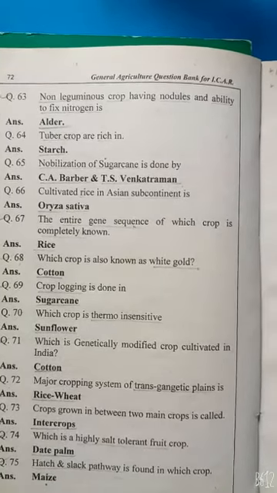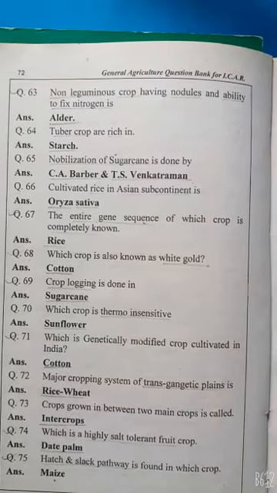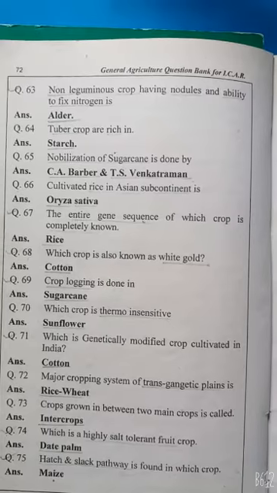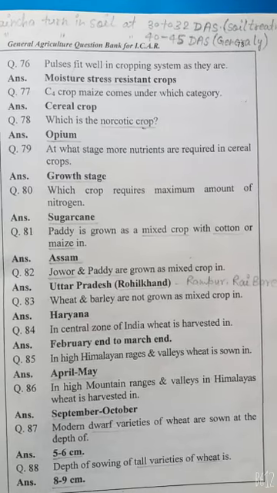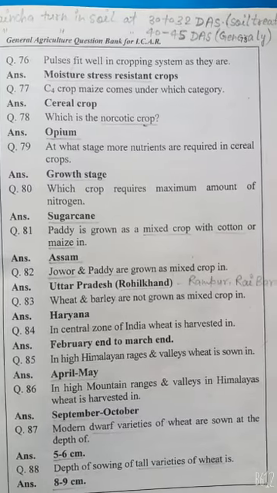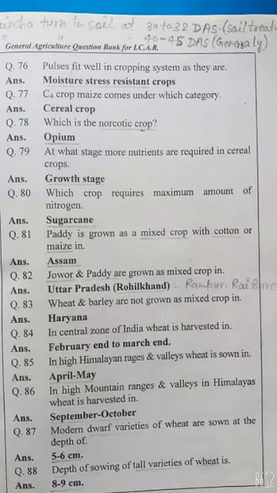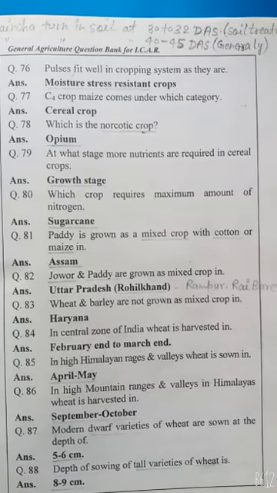Crop grown in between the main crops is called intercrop. Which is a highly salt tolerant crop? Date palm. Hatch and Slack pathway is found in maize, a C4 plant. Pulses fit well in cropping systems as they are moisture stress resistant crops. C4 crop maize comes under which category? Cereal crop.